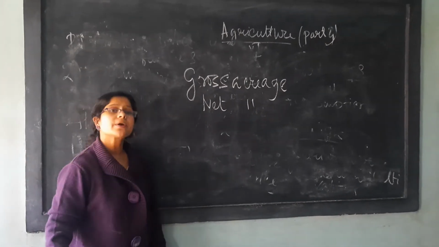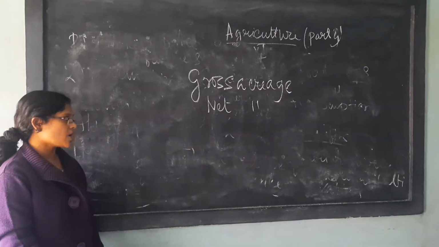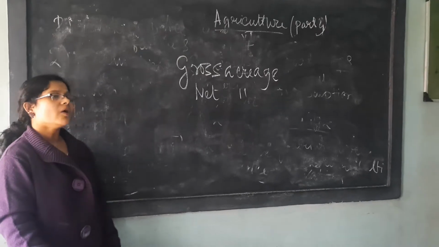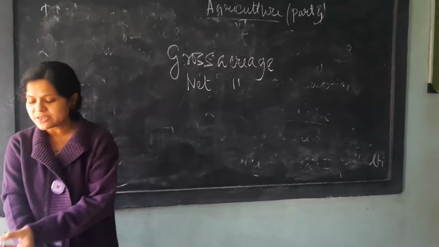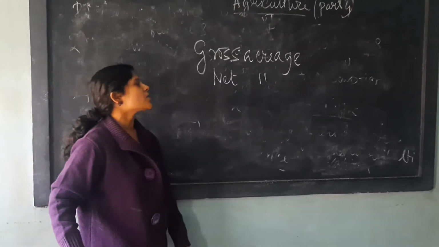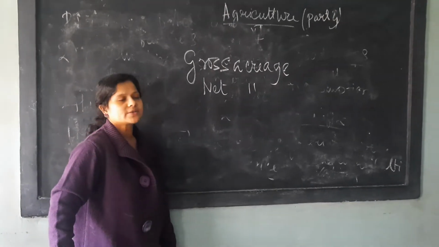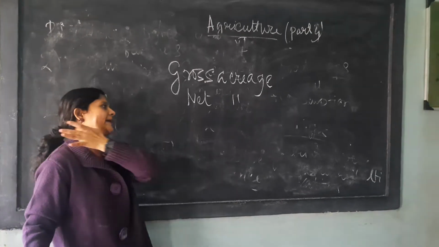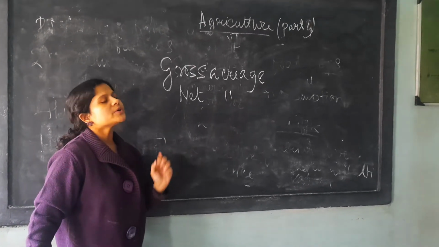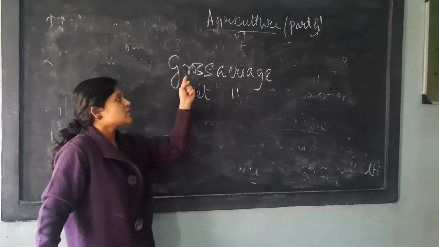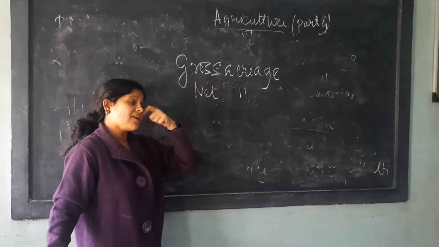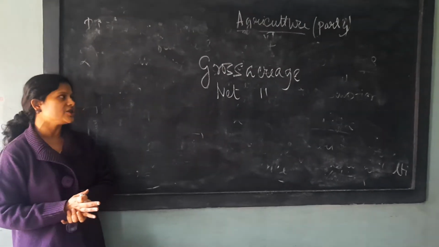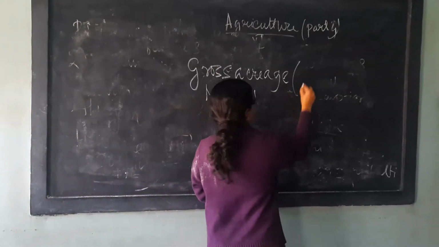Agriculture Part 4. Here we are discussing the concept of gross acreage and net acreage. It is a very important concept for the purpose of cultivation. What is gross acreage? The total amount of land available for the purpose of cultivation is known as gross acreage.